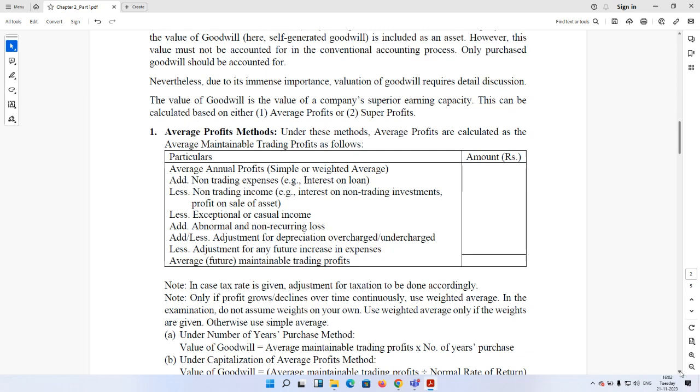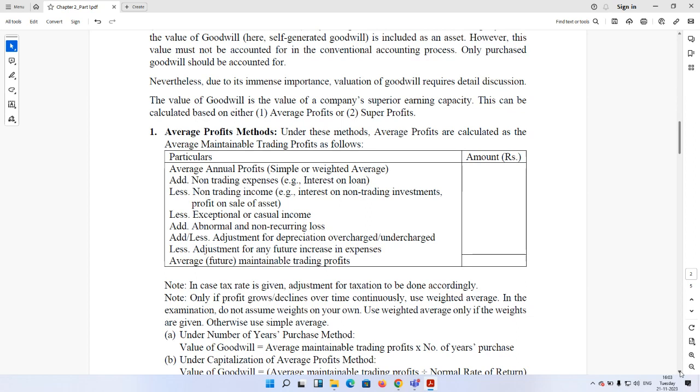So how to calculate this average profit, or what we call the average maintainable trading profit? First of all, we need to get the simple or weighted average profit of past years. Whether we will be using simple average or weighted average depends on so many factors, and in most of the cases, there may be certain assumptions used. With respect to this chapter, valuation of goodwill, there are possibilities of different assumptions leading to different types of answers. Provided your assumptions are realistic, your answer is correct.